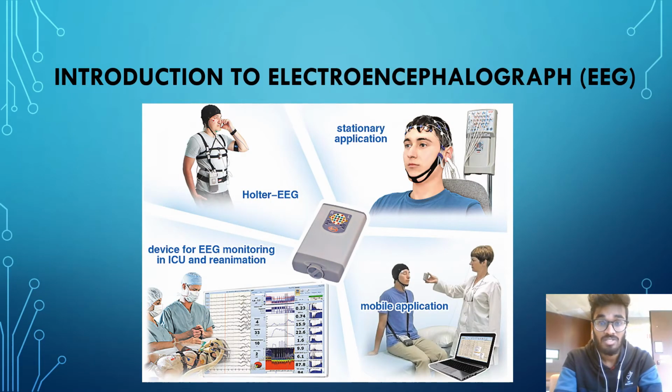EEG is electroencephalogram, which is an electrophysiological monitoring method used to monitor the brain activities of a person. It's a non-invasive method with electrodes attached to the scalp. The waves in EEG are alpha, beta, delta, and theta. The frequency range of delta is below 3.5 Hz. Theta is from 3.5 Hz to 7.5 Hz. Alpha is from 7.5 Hz to 13 Hz. And beta is above everything, which is above 13 Hz.